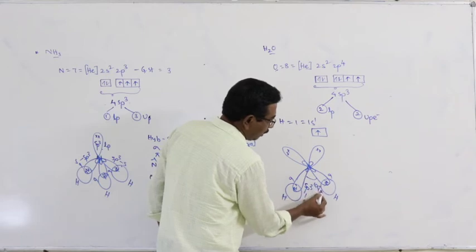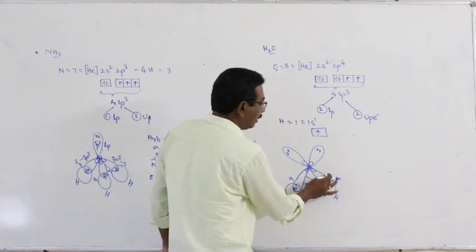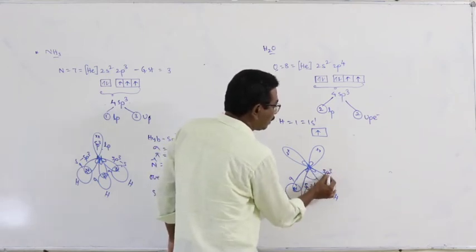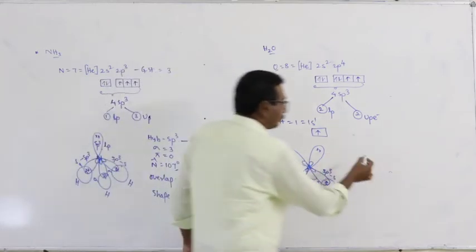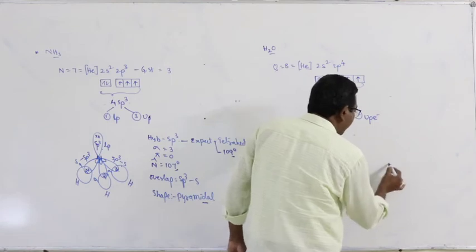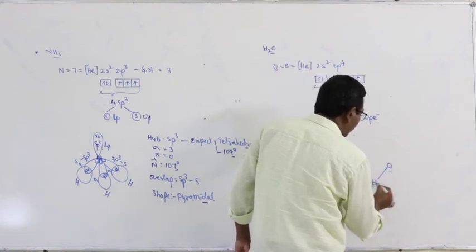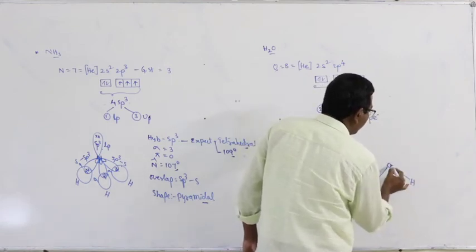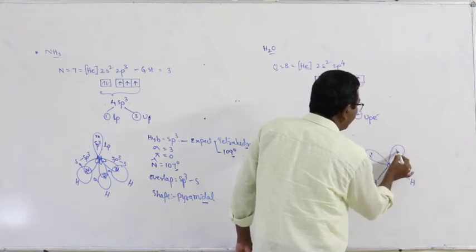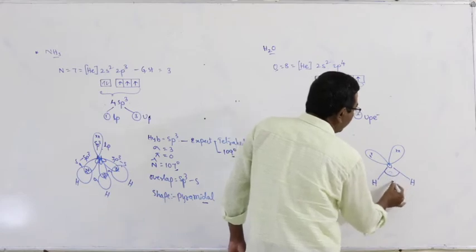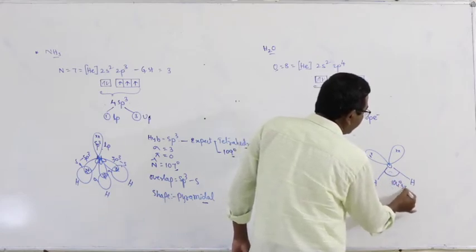Bond angle 104 degrees 38 minutes. Here the type of overlap is sp3-s. This is a sigma bond. And this can be given as OH, OH, lone pair, lone pair. Bond angle 104 degrees 38 minutes.